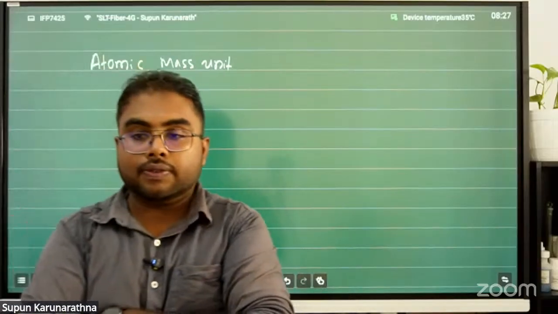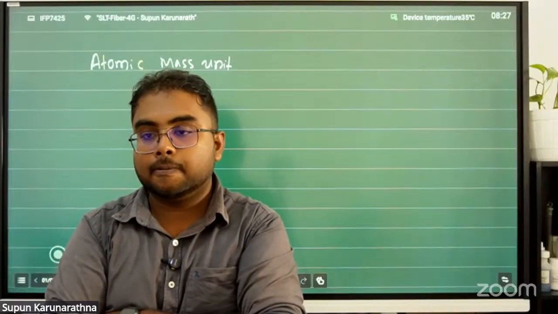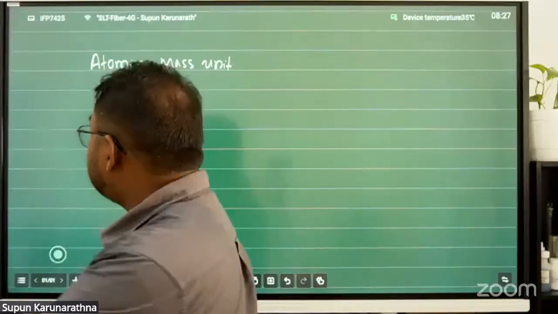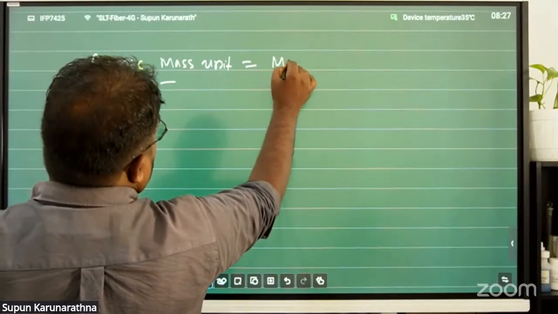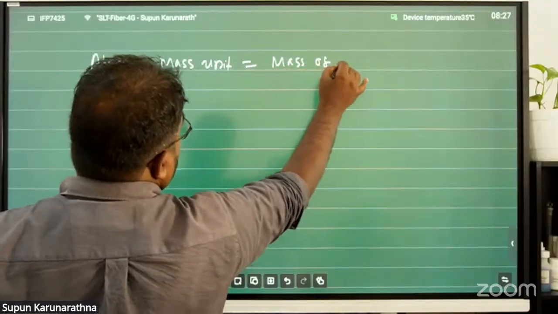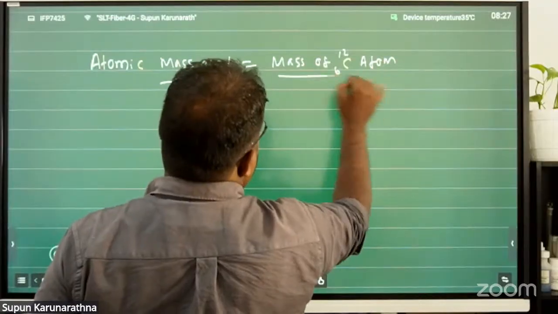The question asks about the definition of relative atomic mass. The atomic mass unit is the mass of a C-12 atom divided by 12.